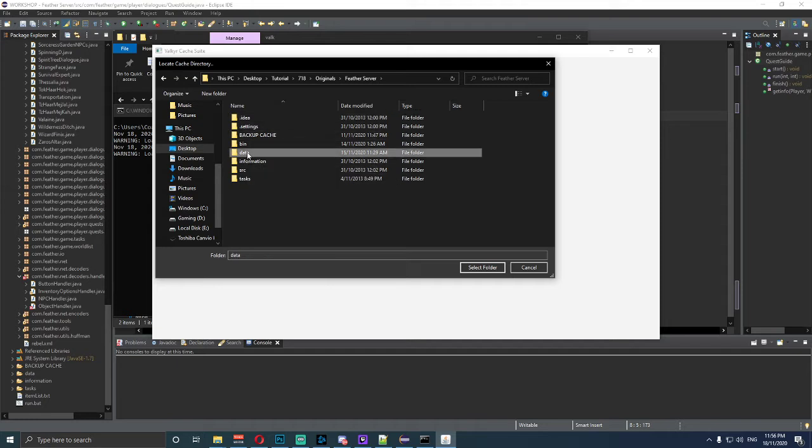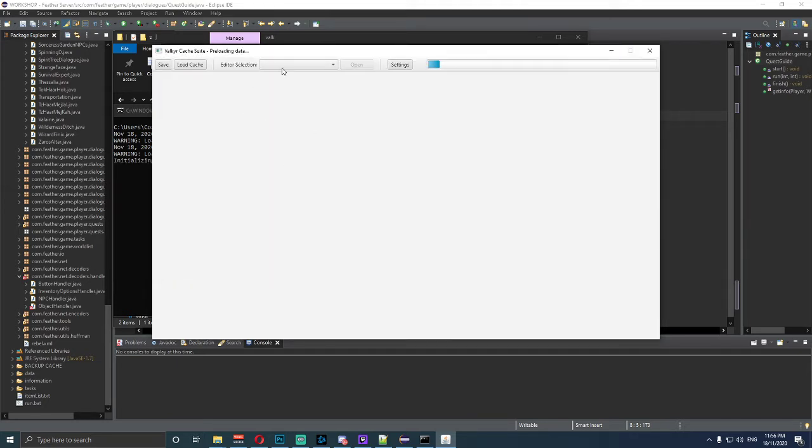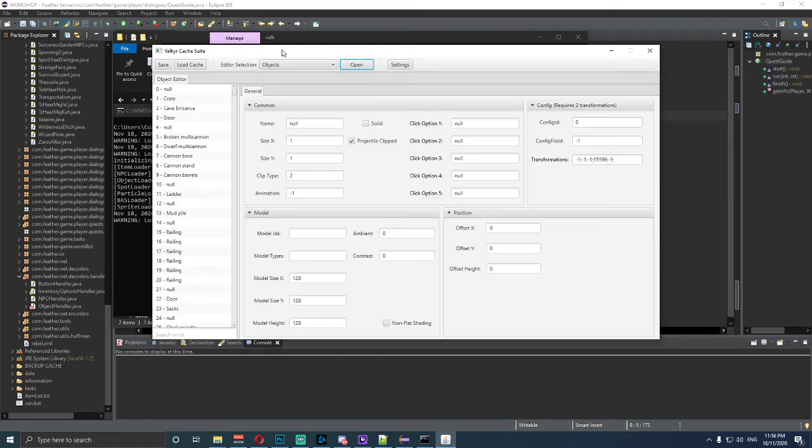In my case, mine's underneath the data folder with cache inside my Feather server. Once we've done that, we want to open up objects, please. Okay, open this. Now I want to type in the following objects, and I need you guys to follow on with this, and I'll explain why. So we need to type in 36779. Okay, suit of armor.